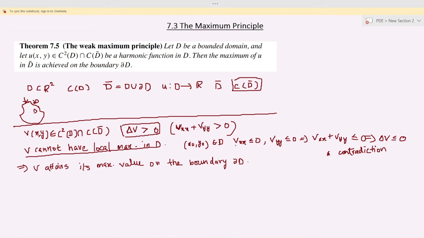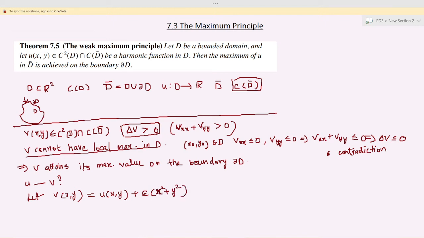Now our aim is to find a function v, given a harmonic function u. So a harmonic function u is given in the problem. Now using this u, how can you find v which will satisfy this condition? That is our problem. So for that we will define, let v(x,y) be equal to u(x,y) plus epsilon times (x² plus y²).